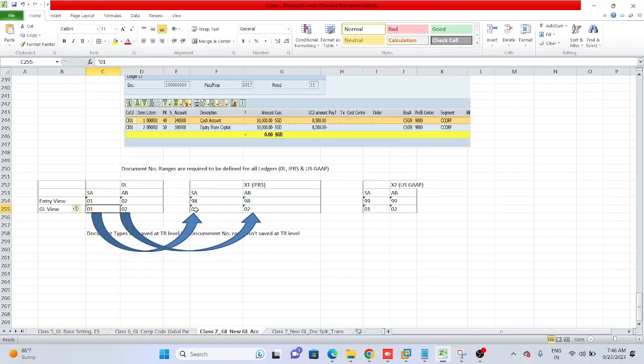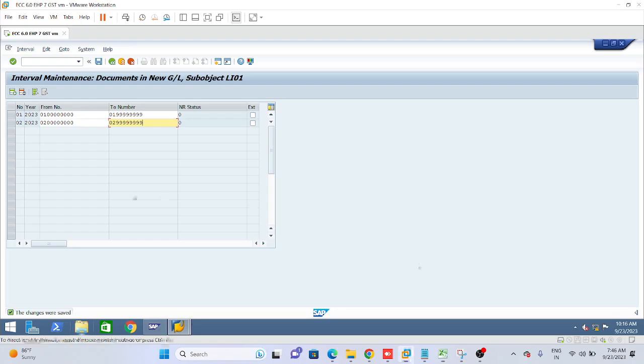But in case of entry view, IFRS and US GAAP were having different number range keys, 98 and 99. That is why there we have defined 98 related number ranges, 980000 to 98999 range. And here we are just defining 2 because we can use the same for all the ledgers. That is the reason we are defining 2.